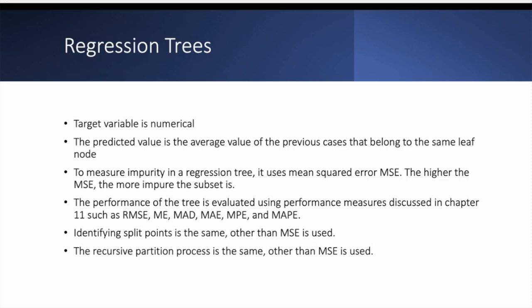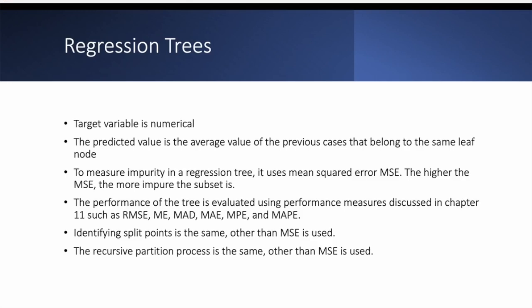Also, the performance of the tree is evaluated using many measures, and we talked about these: MSE, ME, MAD, MAE, etc. Everything else is the same as we did in the classification. Identifying the split point is the same thing, but we are using MSE, not the Gini index. And it's a recursive partition process. We are going to have the same thing, and we are going to do an example to explain this idea.